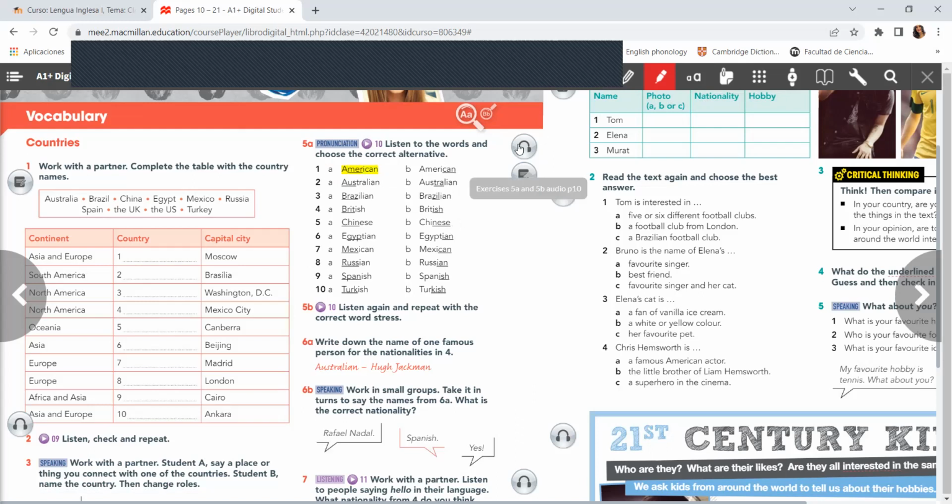Okay? So let's listen. Unit 1. Pronunciation.